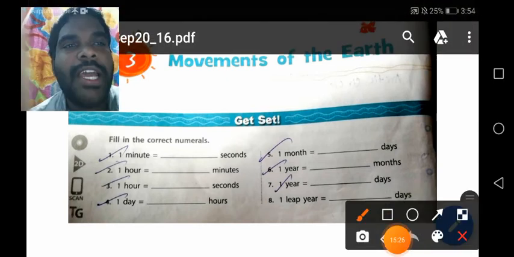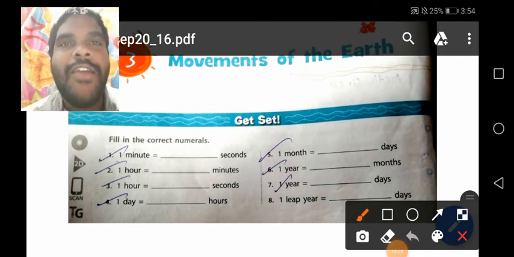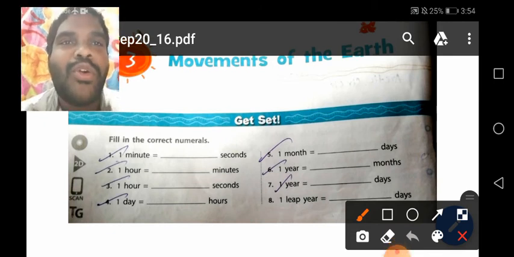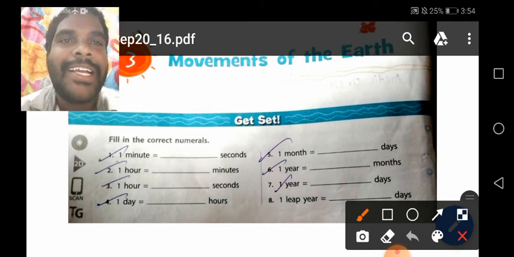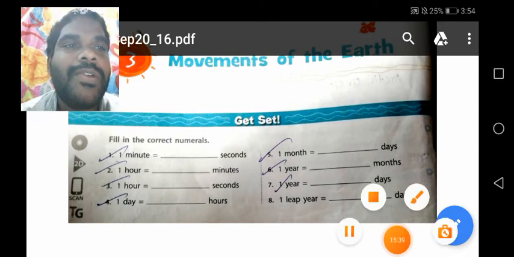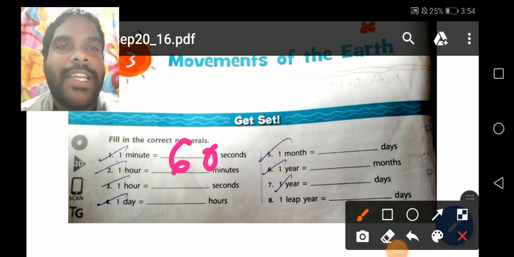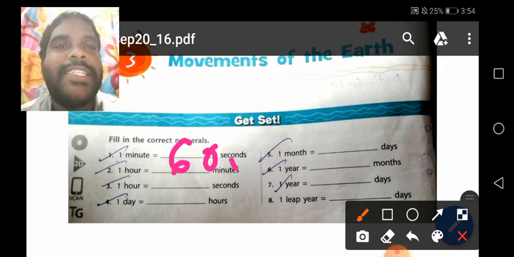See, children, here, 1 minute is how many seconds? Everybody knows it is basic. 1 minute is 60 seconds. 1 hour is how many minutes? 60 minutes.